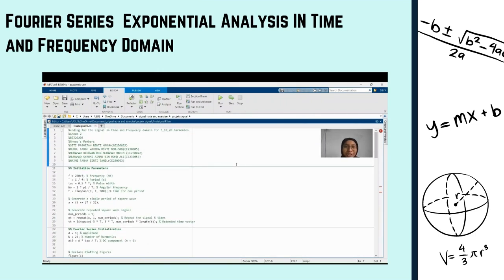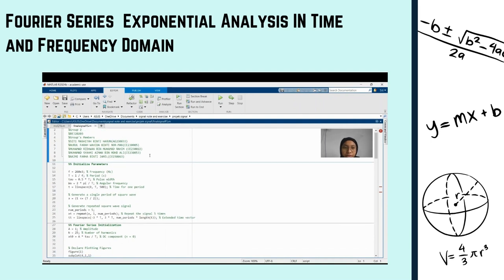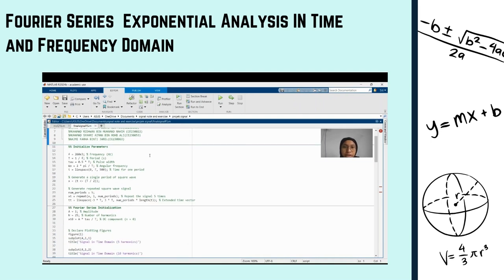Assalamualaikum warahmatullahi wabarakatuh. My name is Siti Mashitah binti Harun and my matric number is AE230033. So here is the coding for the MATLAB for question 1, for the signal in time and frequency domain for the 5, 10 and 20 harmonics. So here are the names of the group members for group 2. So the first thing is we need to initialize the parameters. On the right side, I already have comments to make it easier to understand.